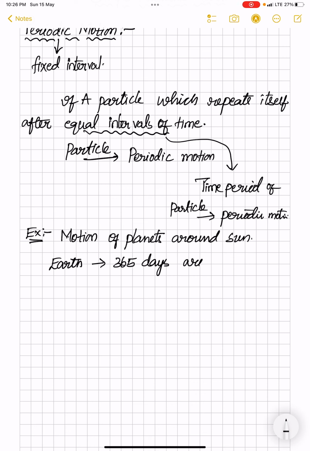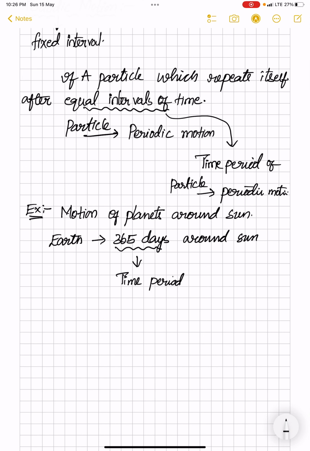These 365 days we call the time period of earth, and the motion executed by the earth around the sun we call a periodic motion.